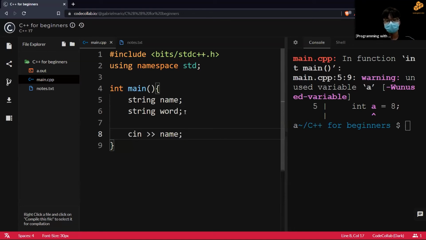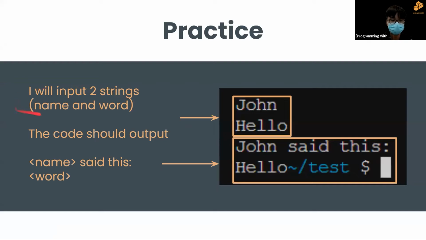And I want to combine them together because I don't want to write cin again. So what I do right now is do another double right arrow, word. So now I will input into name and input into word. So now we have already settled the first line, input two strings. Now I want it to be this format. So output name said this word.